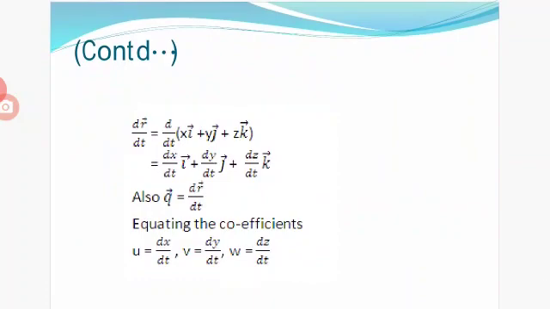From this, dR by dt equals d by dt of R vector. Here R vector is xi plus yj plus zk. So, dx by dt into i plus dy by dt into j vector plus dz by dt into k vector. Also, we know that Q vector equals dR vector divided by dt. That means Q vector is the velocity, R vector is the displacement. We know the velocity definition: rate of change of displacement is velocity. So, Q vector equals dR by dt. Equating the coefficients,